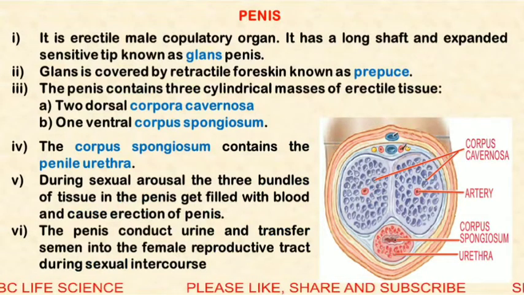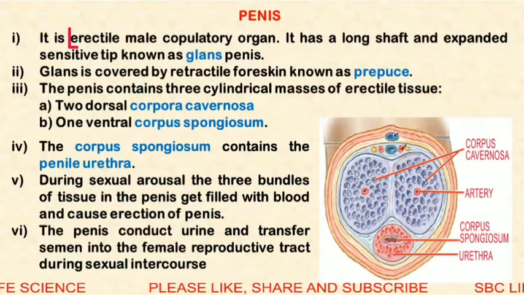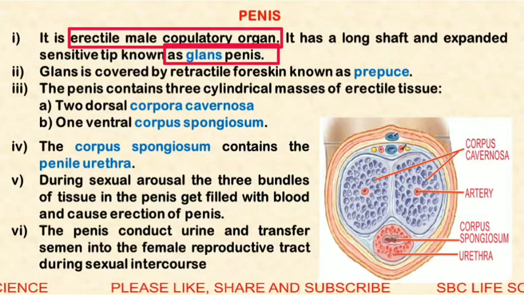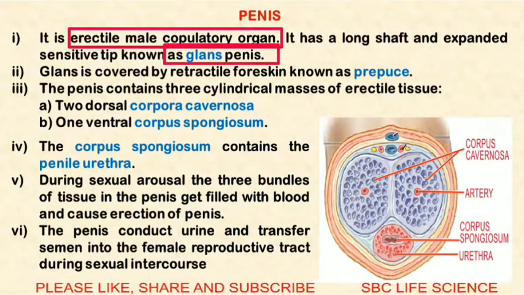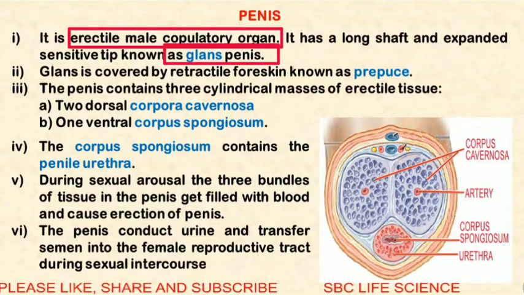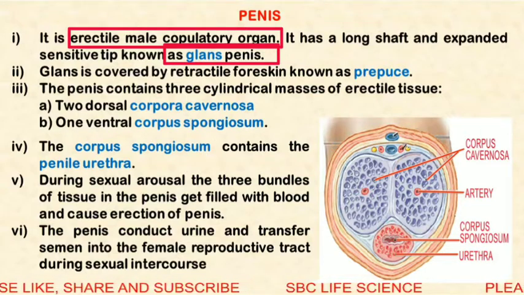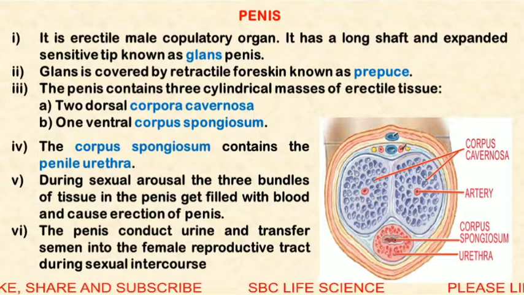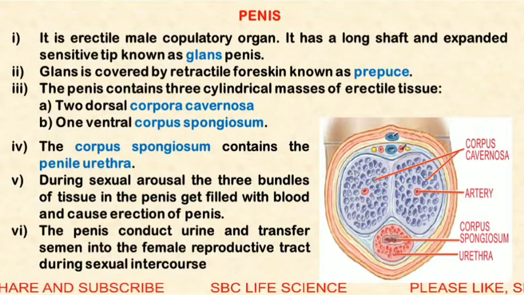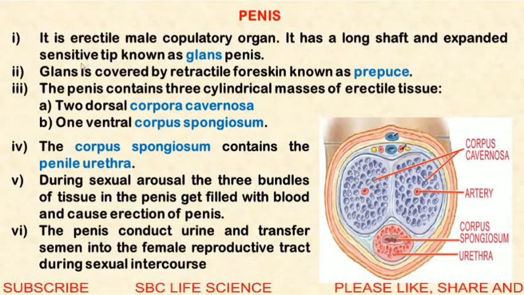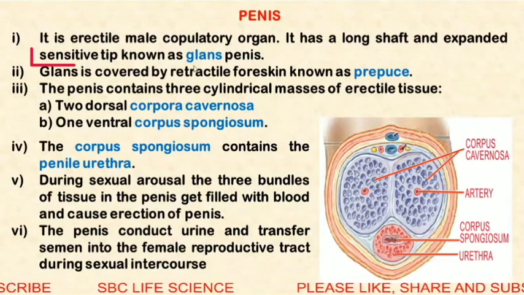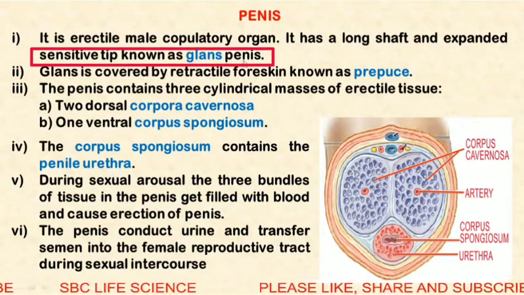Next part is the penis. It is the erectile male copulatory organ. So it helps in copulation or sexual intercourse, and its function is to deposit, release or inseminate the sperm inside the female genital tract. It is a long shaft with an expanded sensitive tip known as the glans of the penis.